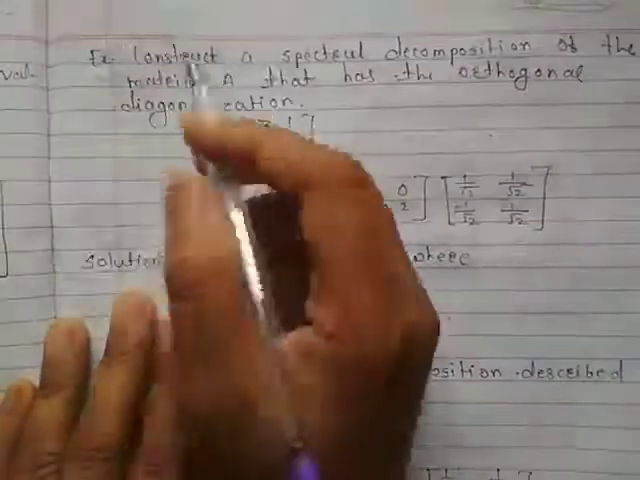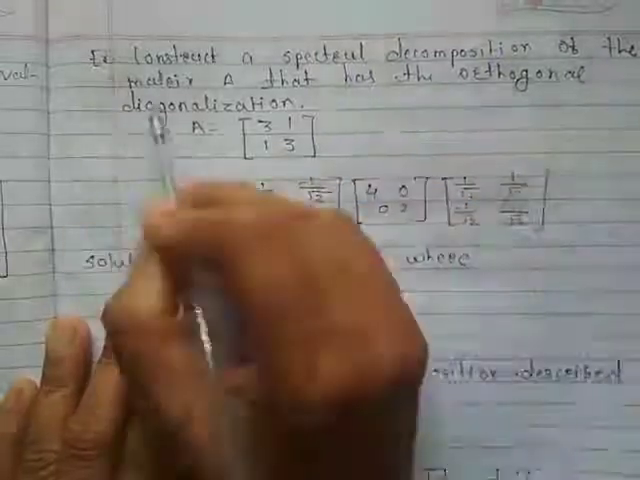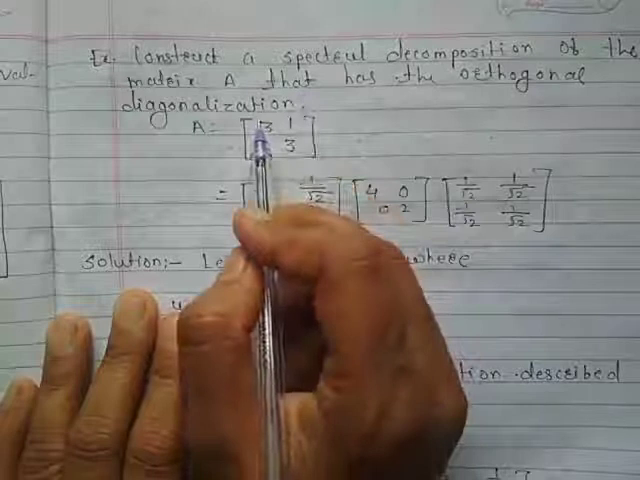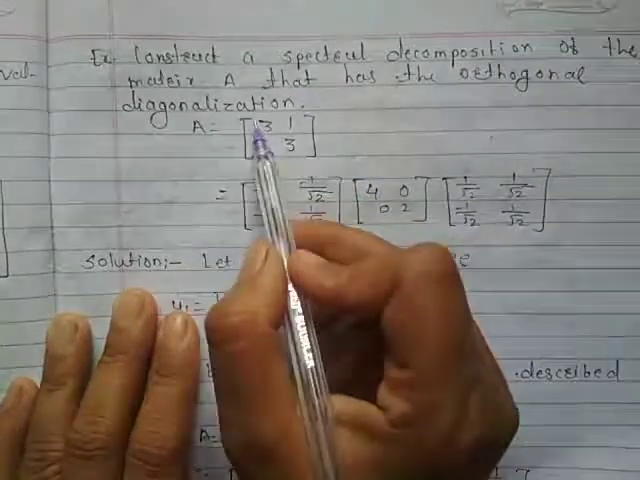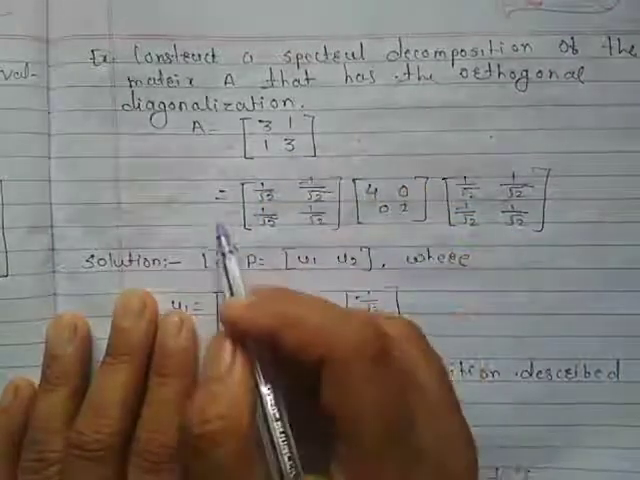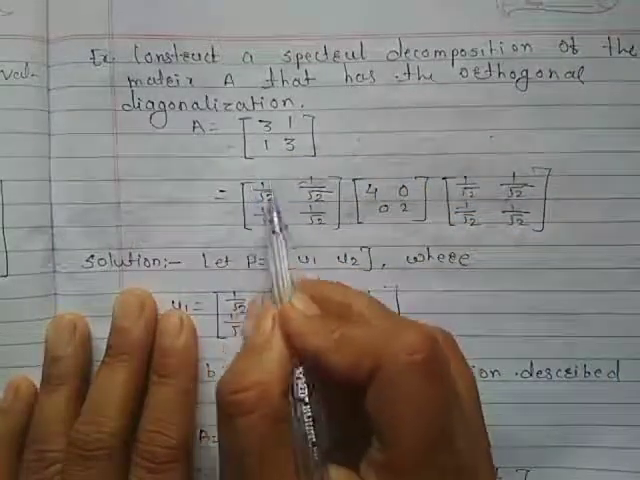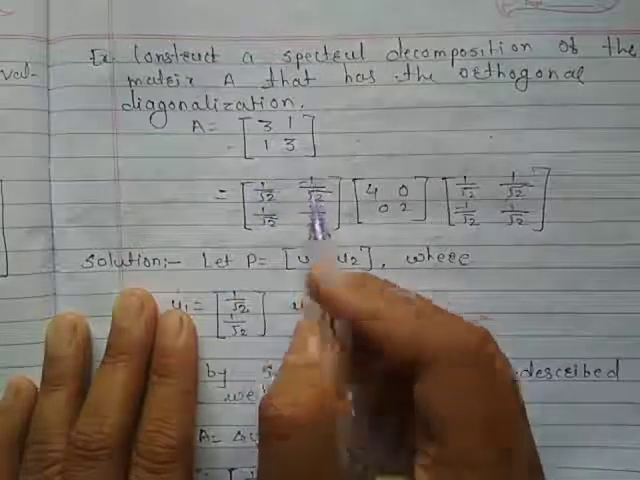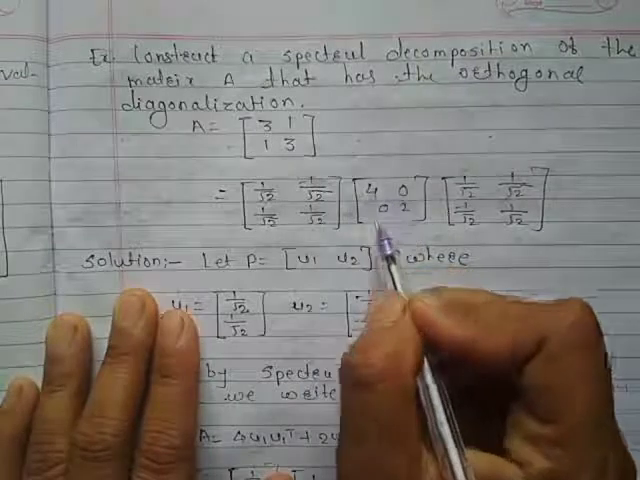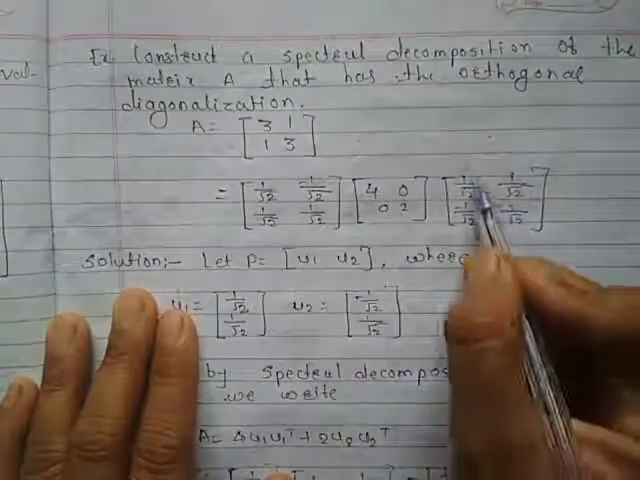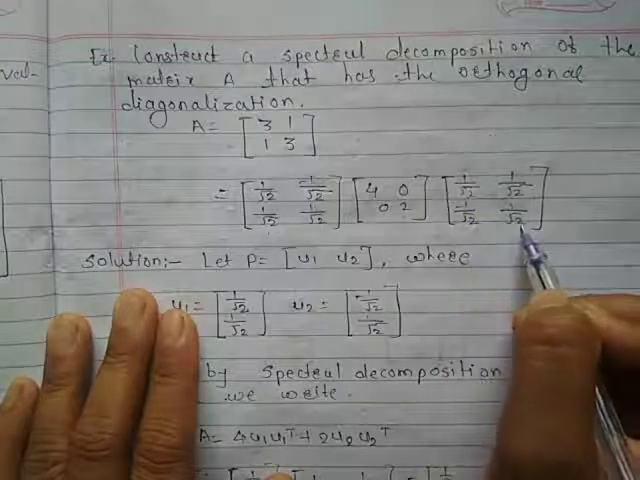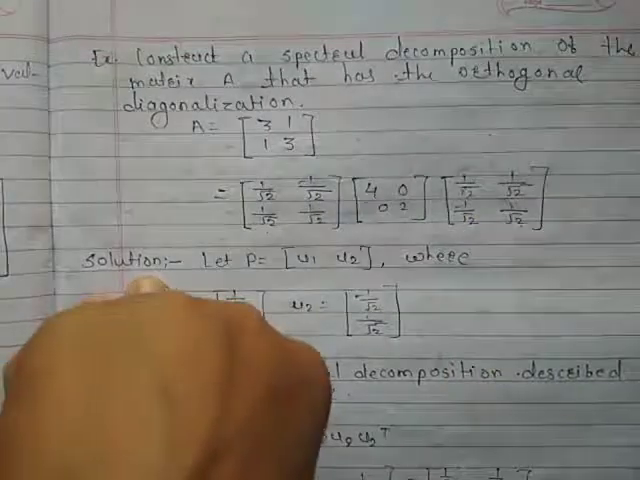Example: construct a spectral decomposition of the matrix A that has the following orthogonal diagonalization. Matrix A is the matrix 3, 1, 1, 3. Its orthogonal diagonalization is the matrix 1 over root 2, -1 over root 2, 1 over root 2, 1 over root 2, times the matrix 4, 0, 0, 2, times the matrix 1 over root 2, 1 over root 2, -1 over root 2, 1 over root 2.